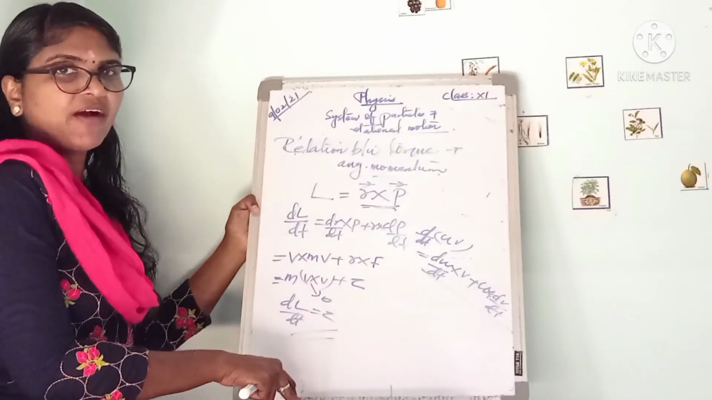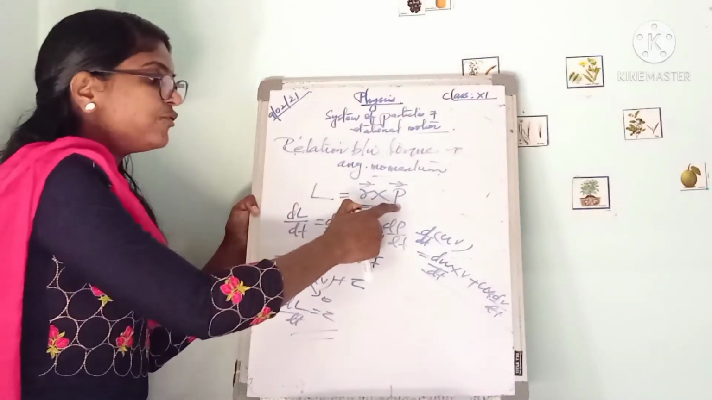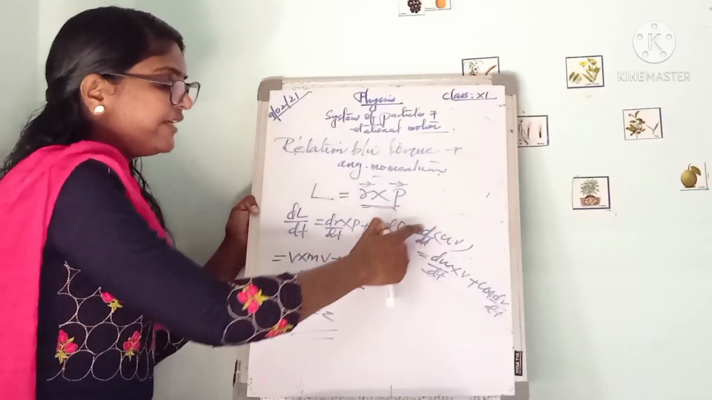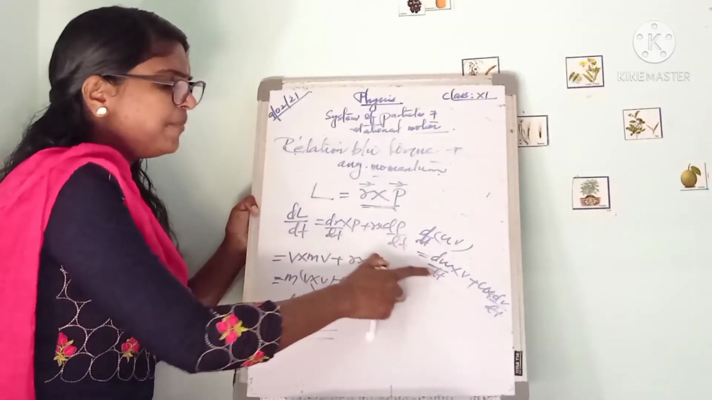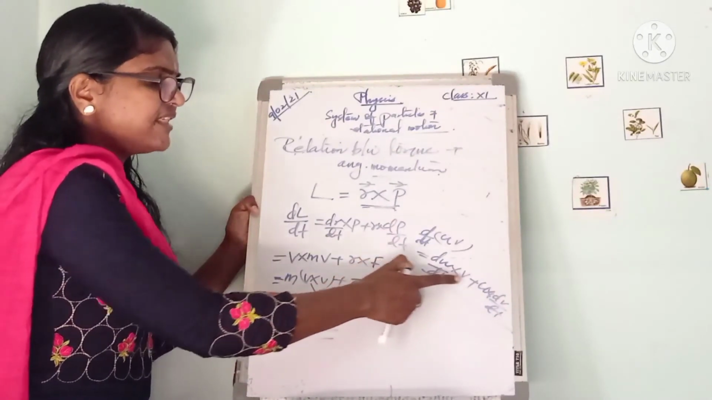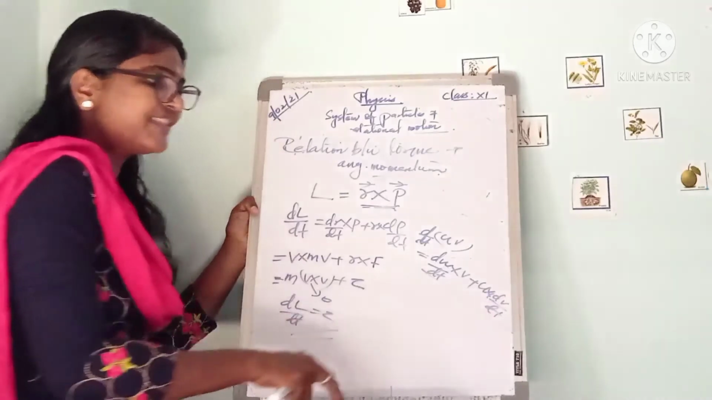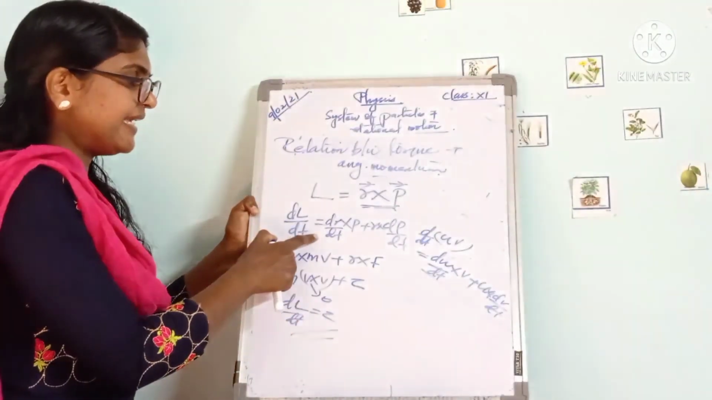Okay, d by dt of r cross p. Here we have to apply the product rule, because we have two functions. So we have the standard equation: d by dt of uv is equal to du by dt, that is the derivative of the first into the second function, plus the first function into the derivative of the second, that is u into dv by dt. That thing we can apply here.